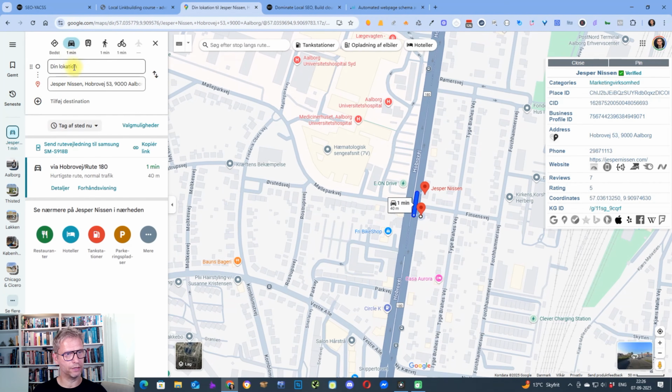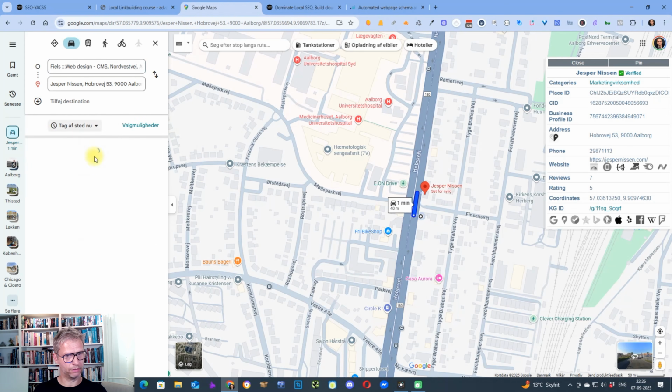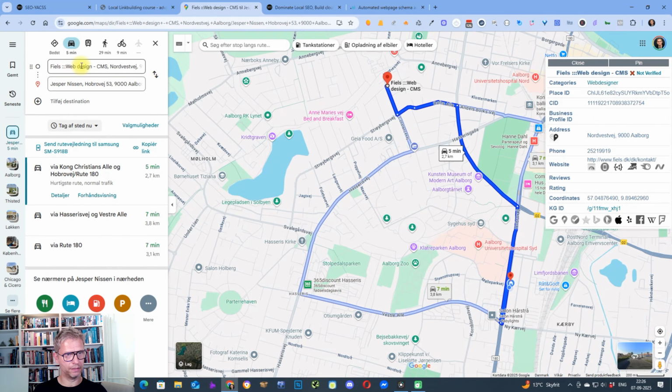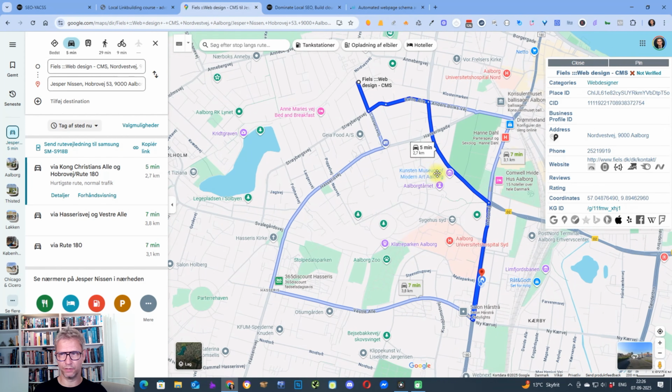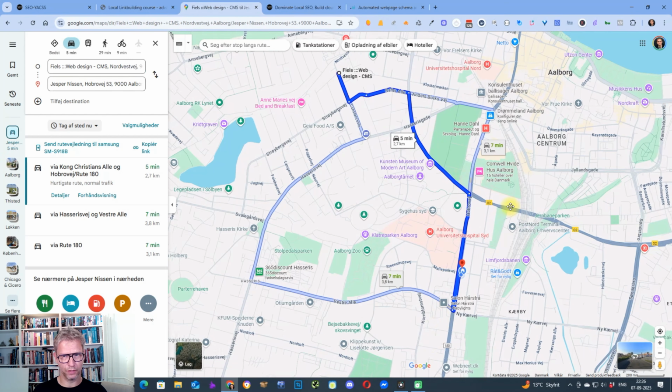If I click this, I can add a starting point that is web. Let's take this one here, Fjelds Web Design CMS, another place here in Aalborg. So you can see this is the starting point up here, and this is the end point that is Jesper Nissen, my Google Business Profile.